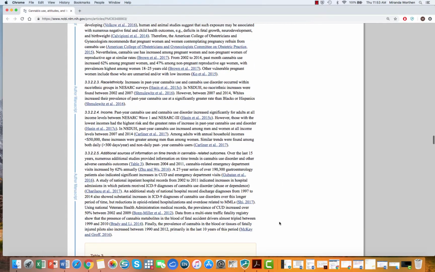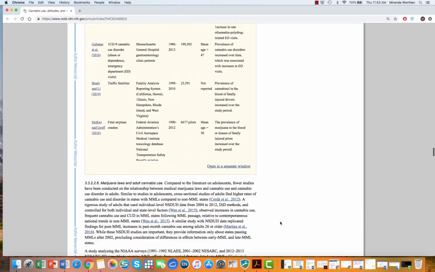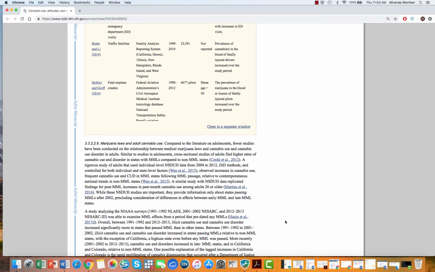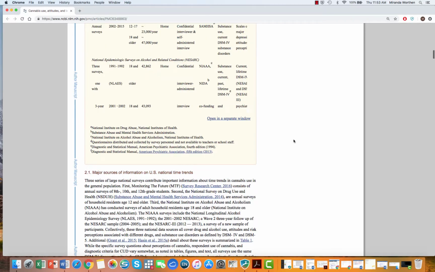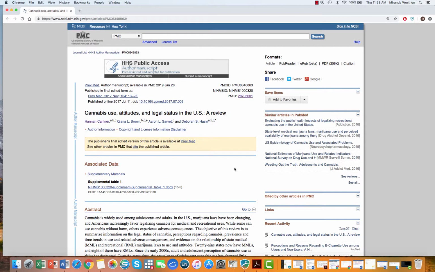Okay, so this article, I would recommend that everybody take a look at this article overall, but that's mostly what I wanted to highlight for you, is how it's very tightly organized, where it starts with a very broad introductory paragraph with a neutral tone that just talks about why this is an important topic for public health.